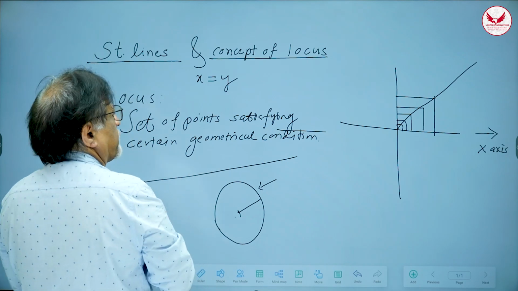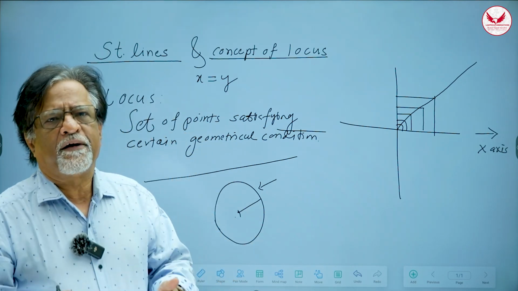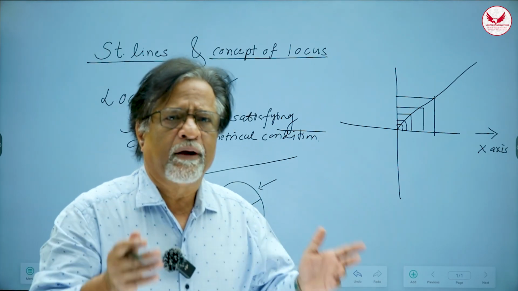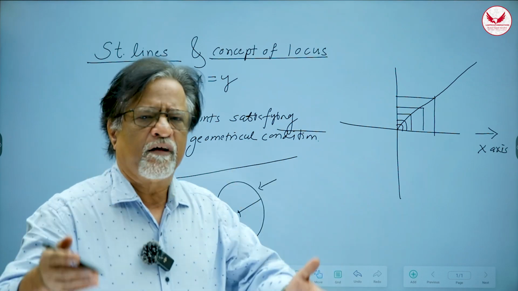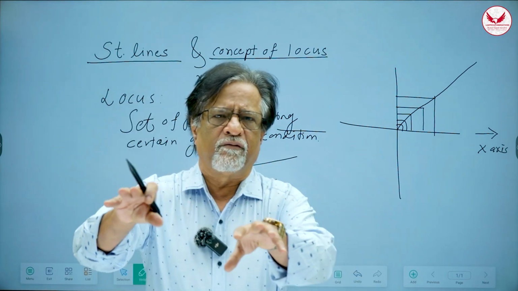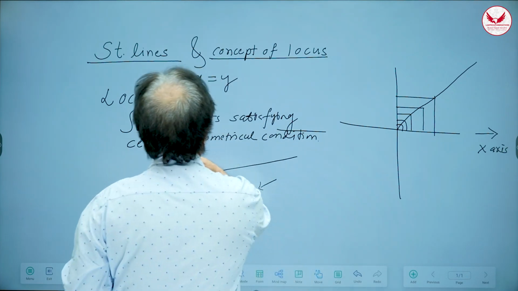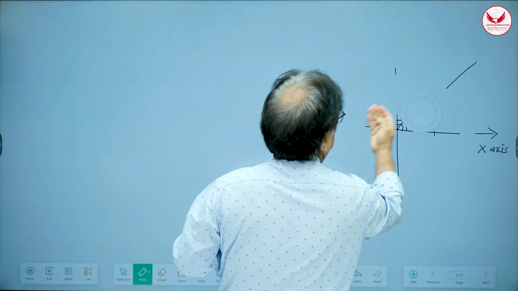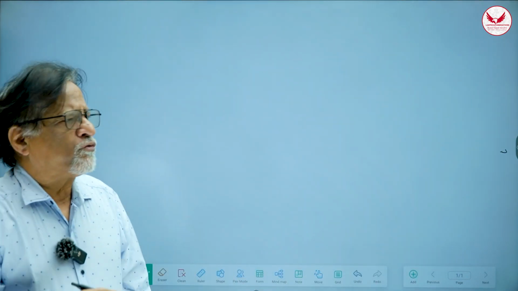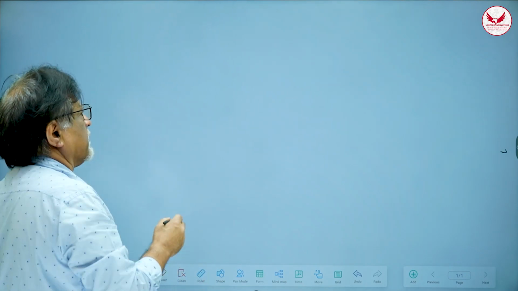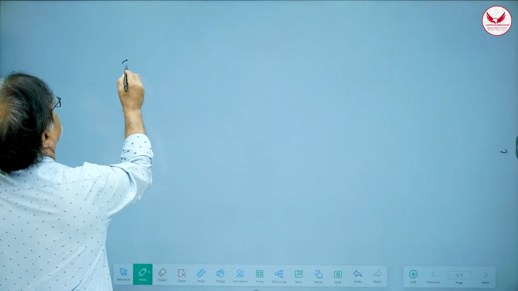So therefore, some condition which is geometrical will be converted into an algebraic equation, which is nothing but a relation between x coordinate and y coordinate, right? That is called equation of the locus. Okay, fine. Now, our job is to study only one particular locus, that is called straight line.